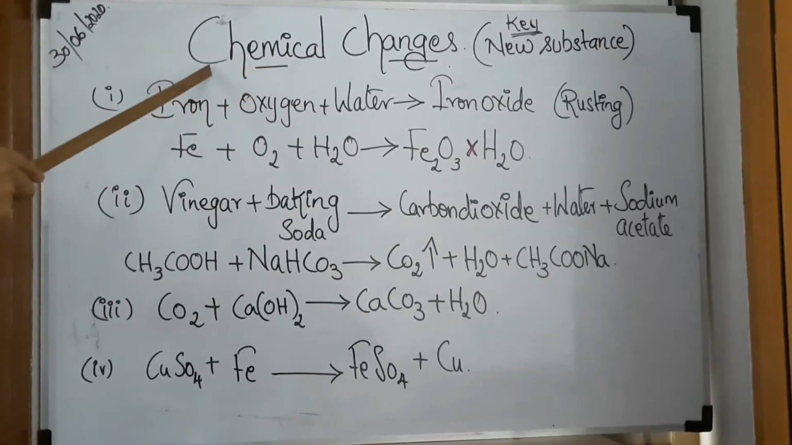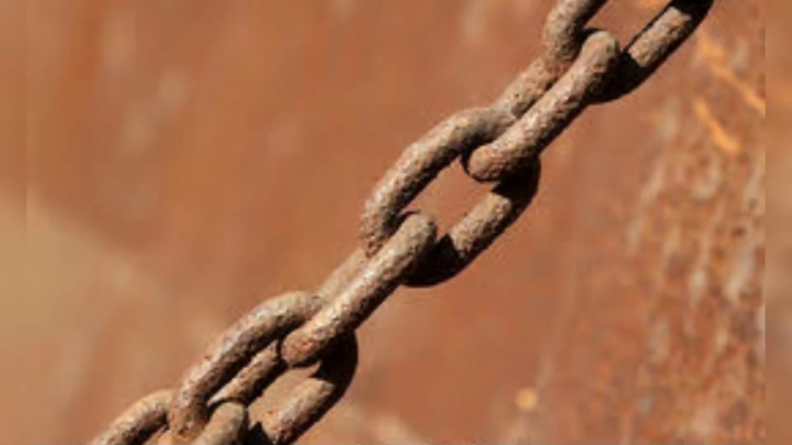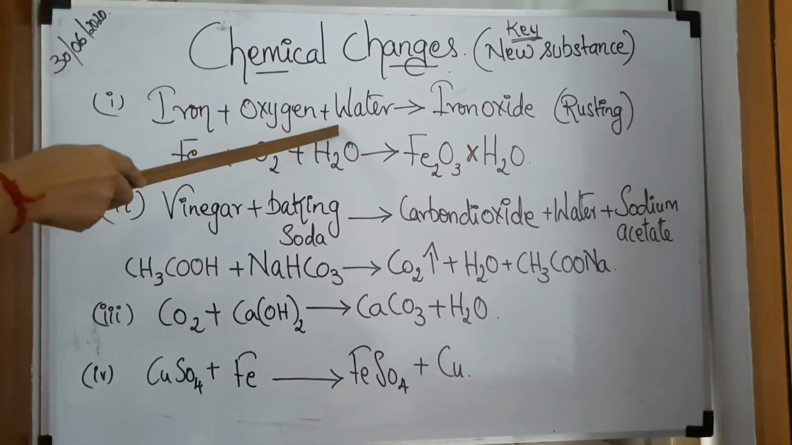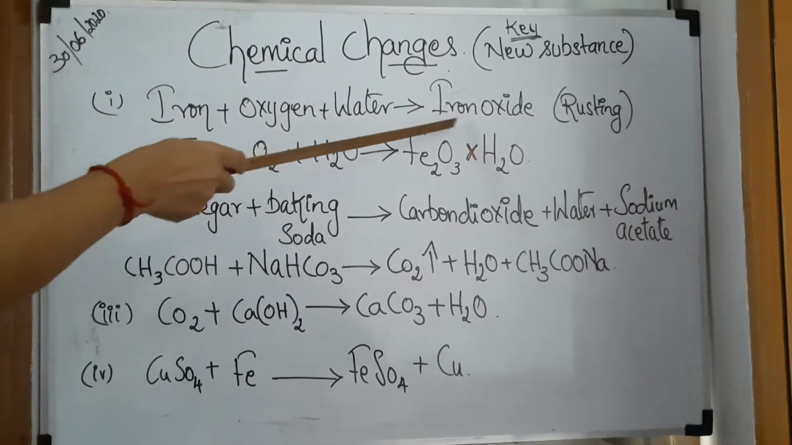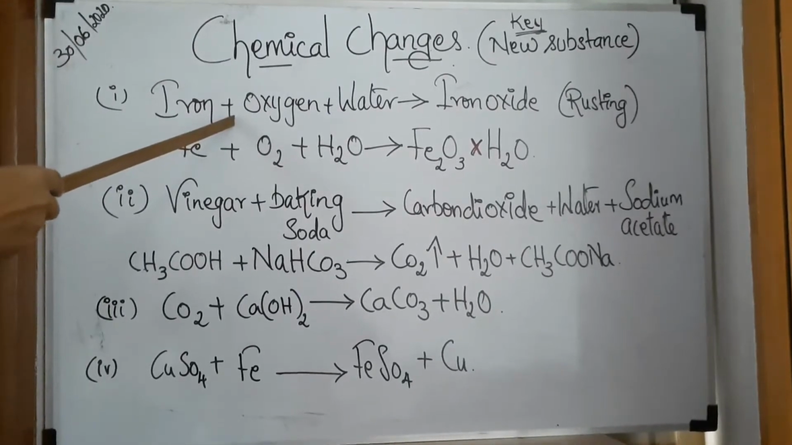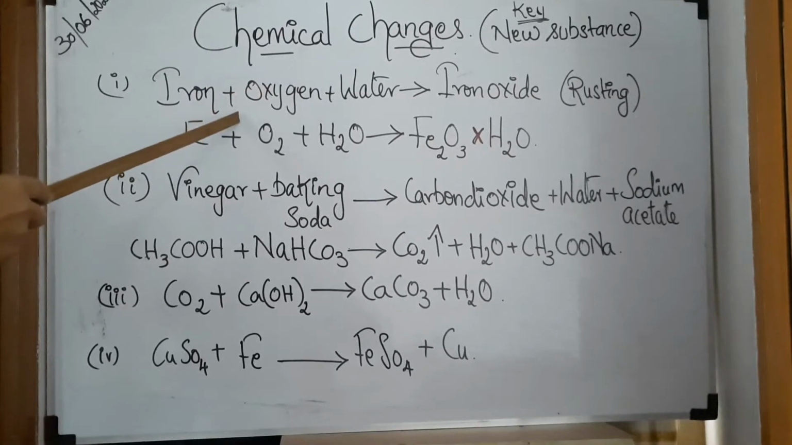Now, the first chemical change that we will see is that of rusting. Iron plus oxygen plus water gives iron oxide. Remember, I think I gave you this in the summer assignment, to drop nails in water and also coat one nail with oil and leave it like that. That activity was based on this, children.